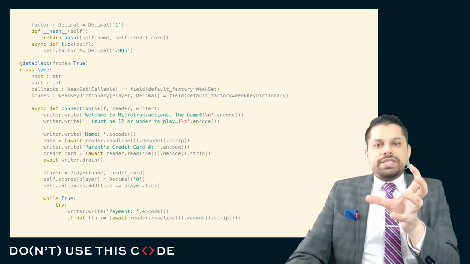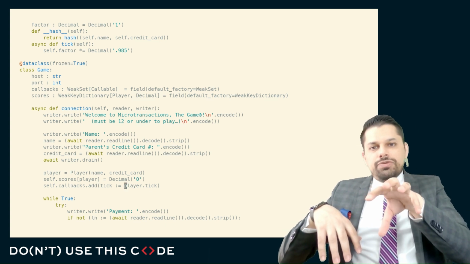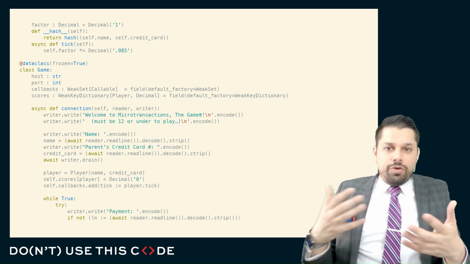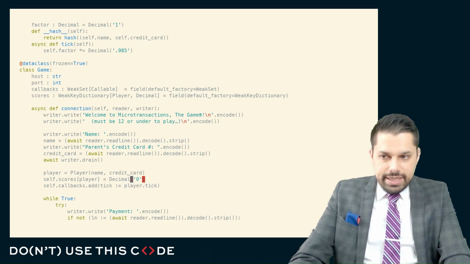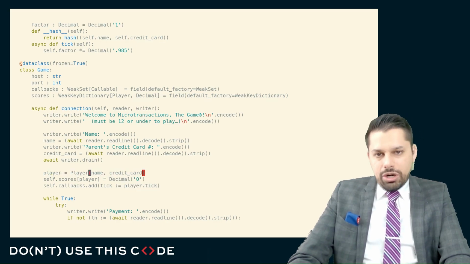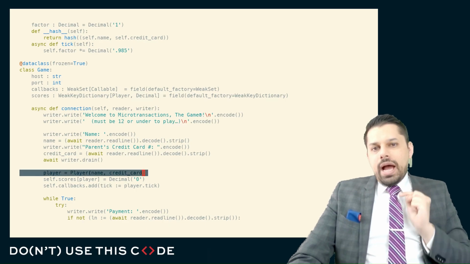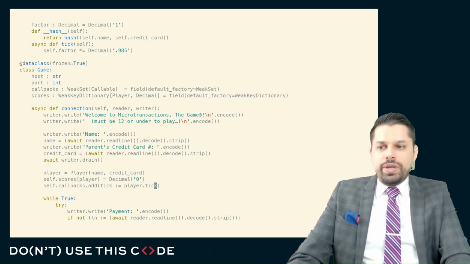Because if, for example, you had the player object and that got deallocated, but you had an instance of, say, player.tick and you called that, well, it's going to be looking around for the information that was deallocated and it's going to get into trouble. So player.tick keeps a reference to the player object alive, but it doesn't work the other way around. An object does not keep references alive to instance methods.